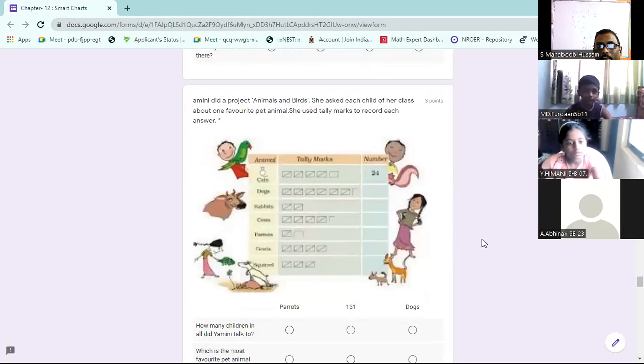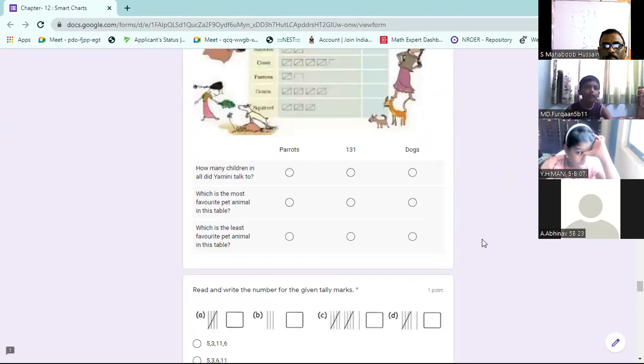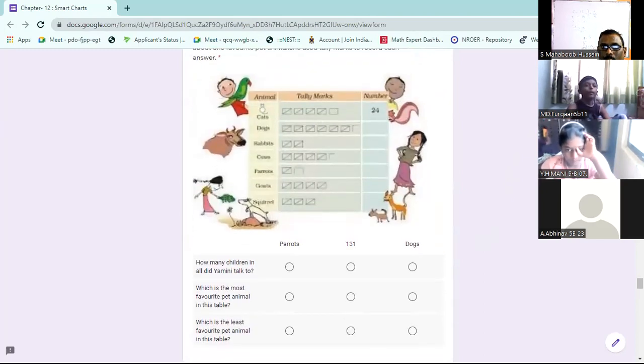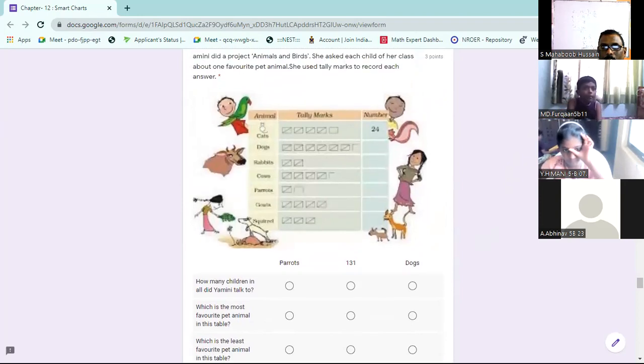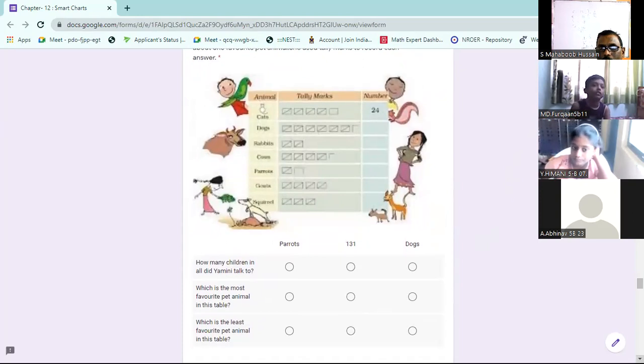Okay. Next. Rectangles are given. Each line indicates one number that they have mentioned there. Cats, 5 boxes, 4 boxes means 20, and 4 lines, 24.